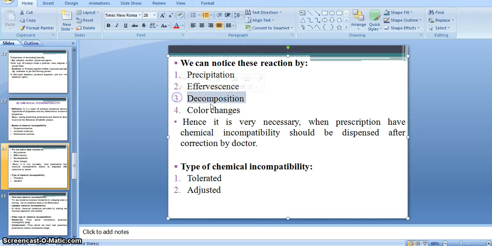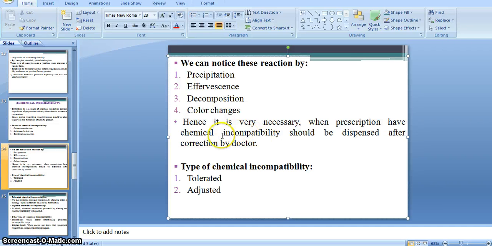Or by decomposition, that is degradation, the degradation occurring between the excipients or ingredients of the preparation. Then by observing the color changes of the preparation we can find out the chemical incompatibility. So hence it is very necessary that when a prescription has a chemical incompatibility, it should be dispensed after correction by the doctor or pharmacist.